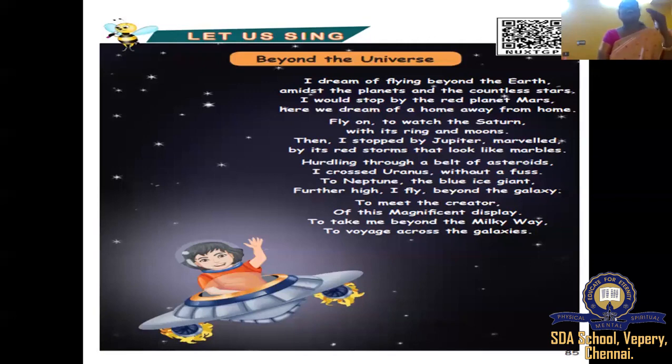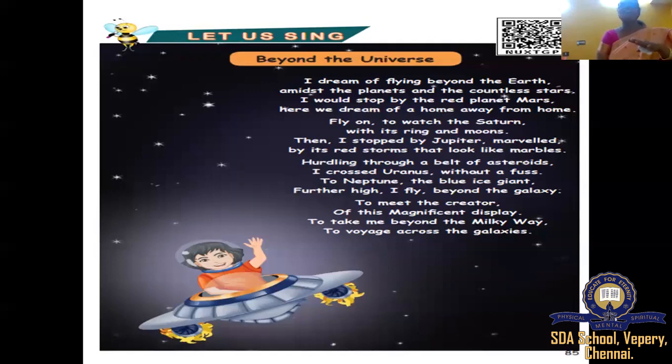And next, when you come to the third line, it says, I would stop by the red planet Mars. So the poet started flying beyond the earth, amidst of the planets, and traveling in the midst of the countless stars. Then suddenly, first he stops where? He stops by the red planet. Red planet, what is that? Yeah, we learned in the prose, isn't it?